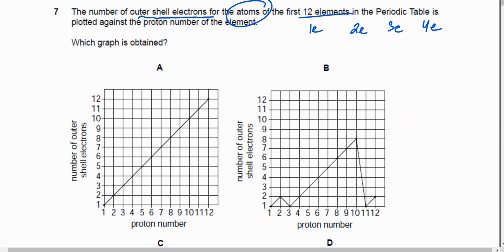ठीक है, बाकियों में भी clear है? Is this? One second, Miss.